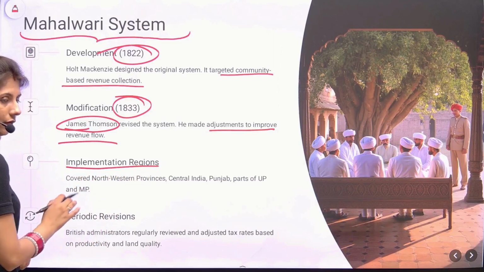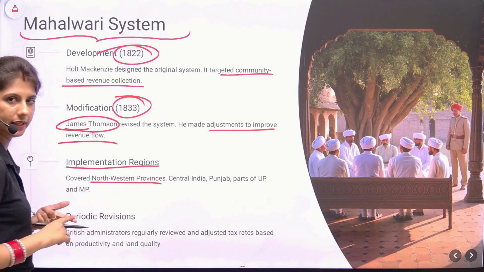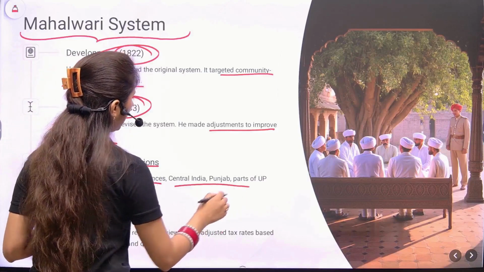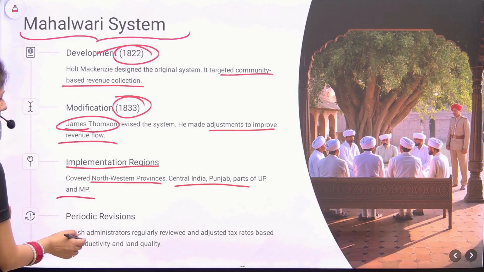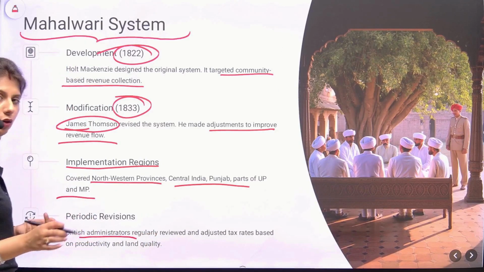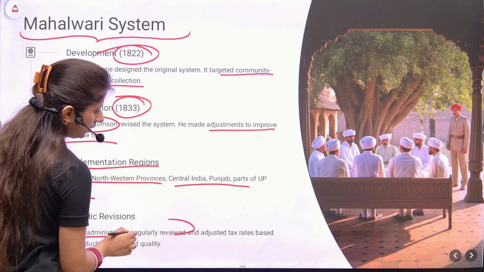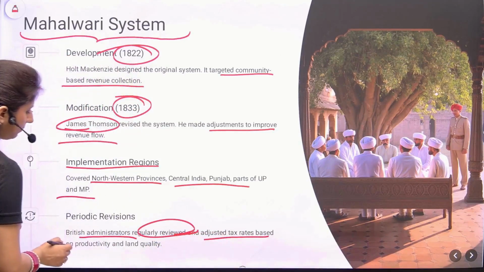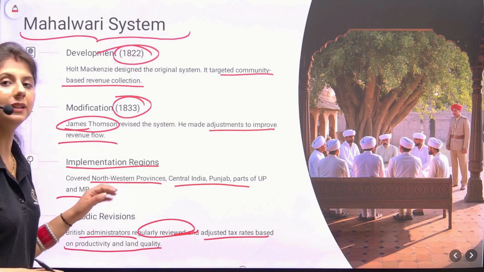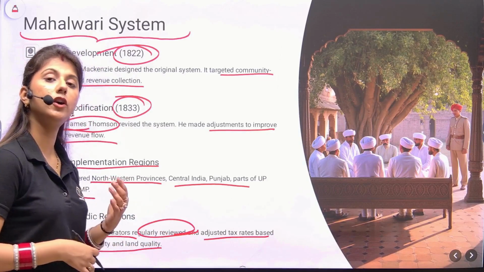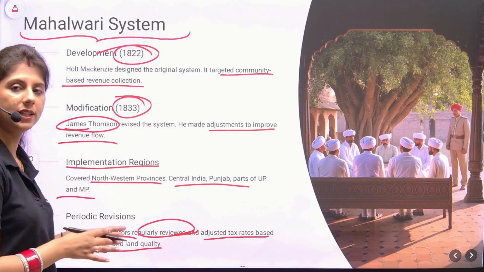Now this covered Northwest Province, Central India, Punjab, parts of UP and MP. The British administrators regularly revised, reviewed, and adjusted the tax rates based on the productivity and land quality. So one important point was that the land was assessed, the quality was checked, and accordingly the price was kept.